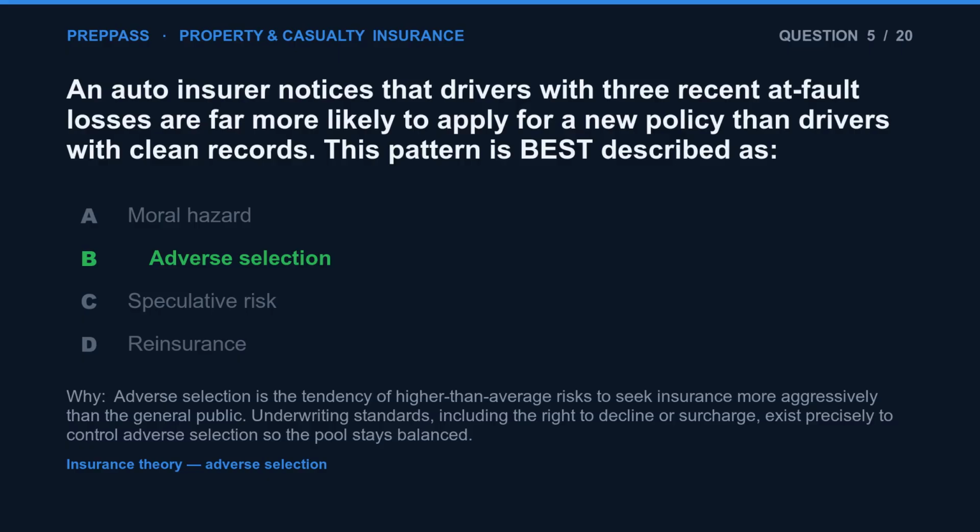The correct answer is B. Adverse selection is the tendency of higher than average risks to seek insurance more aggressively than the general public. Underwriting standards, including the right to decline or surcharge, exist precisely to control adverse selection so the pool stays balanced.